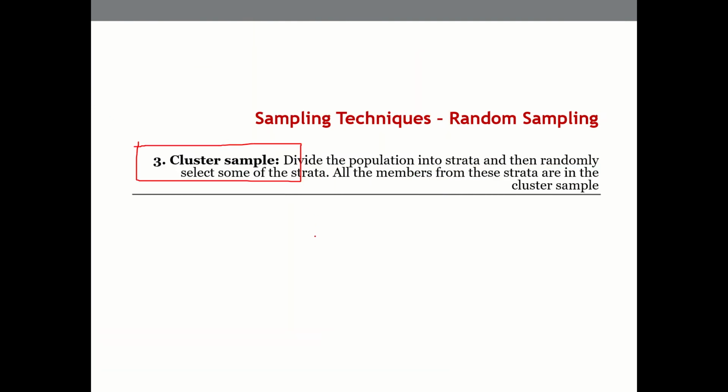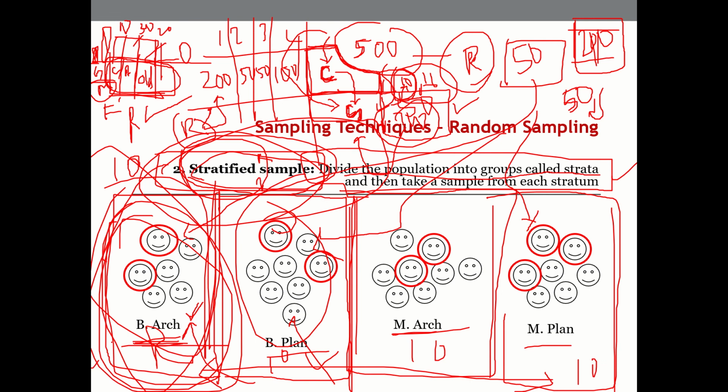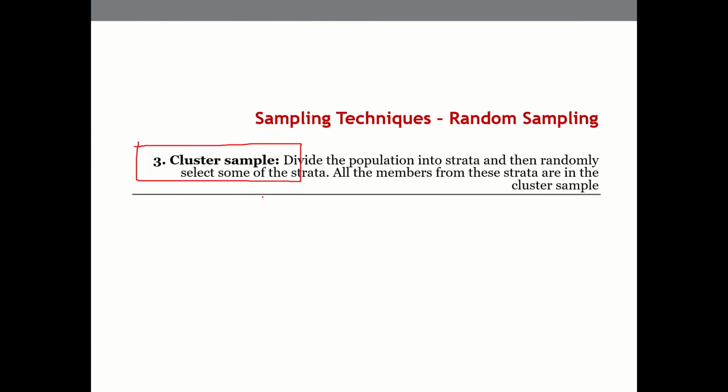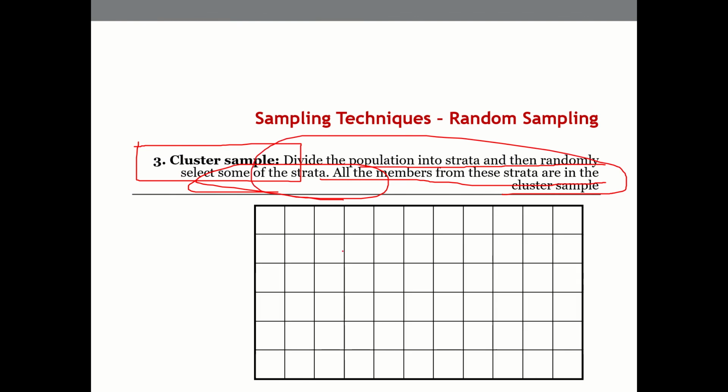In cluster sampling, the entire cluster will be selected for sampling. We divide the population into strata and then randomly select one, some, or all of the members from the strata.